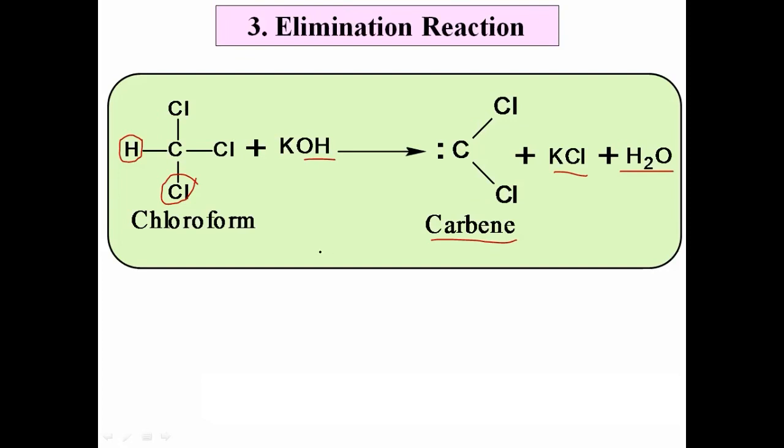In this reaction, two atoms are removed from the molecule. One is hydrogen and one is chlorine. The two atoms are removed from the molecule without any replacement. There is just a removal of atoms or groups from the molecule, and that reaction is called elimination.